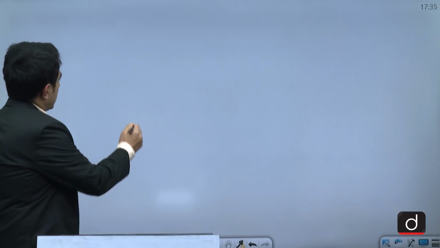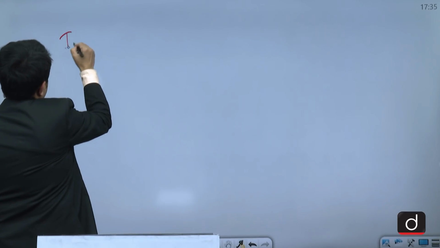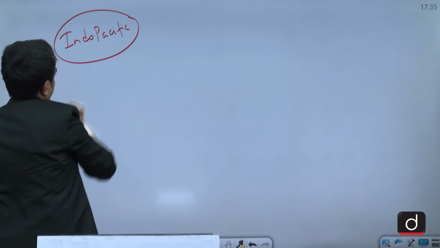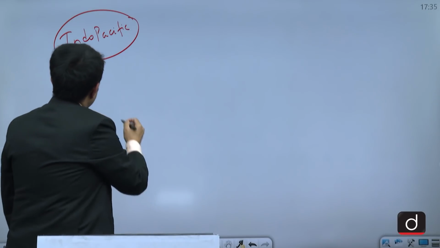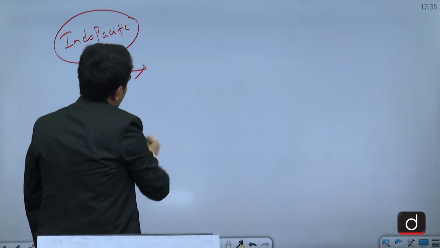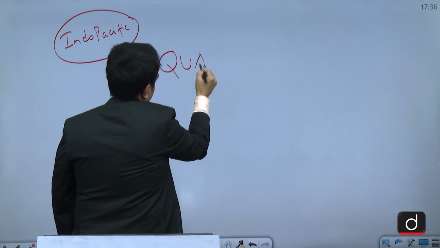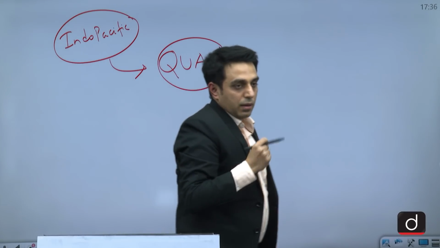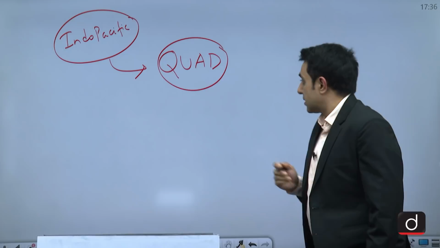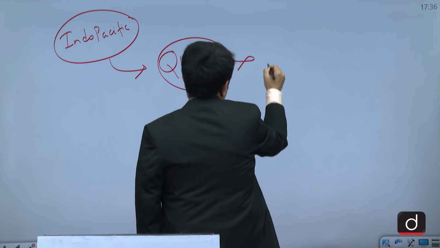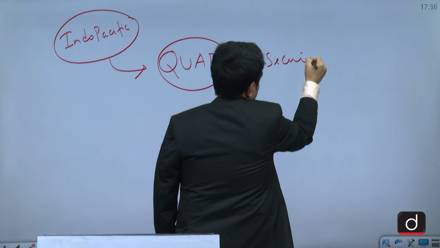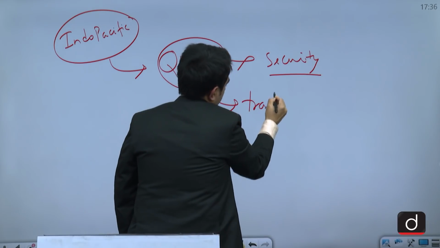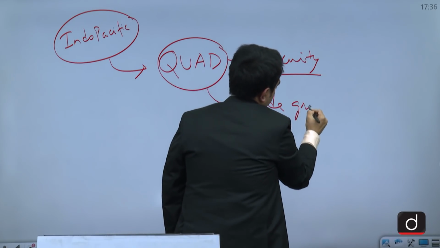For the remaining two questions, we can see that Indo-Pacific has been the interest area for UPSC. And here in Indo-Pacific, the one question which UPSC has asked is about Quad. But again, UPSC has given us a surprise in asking not just about its security element, which is its primary aim. So they have asked about its transformation into a trade grouping or a trade bloc.